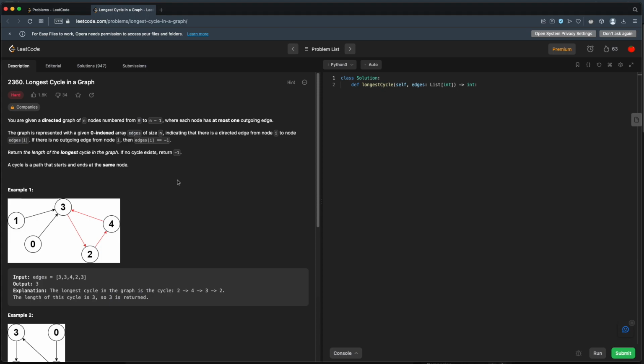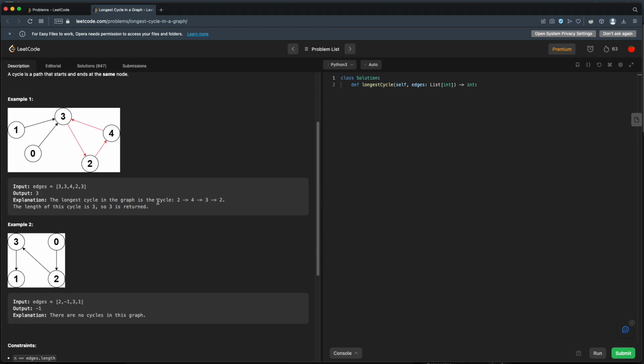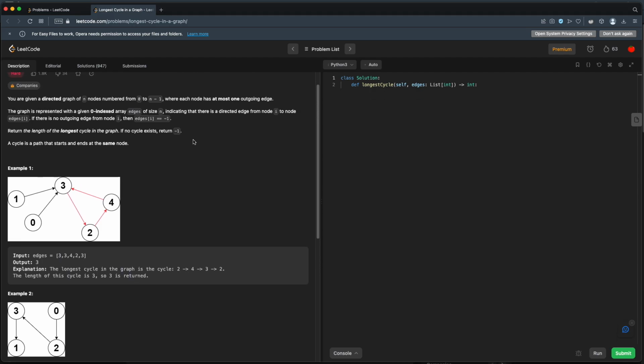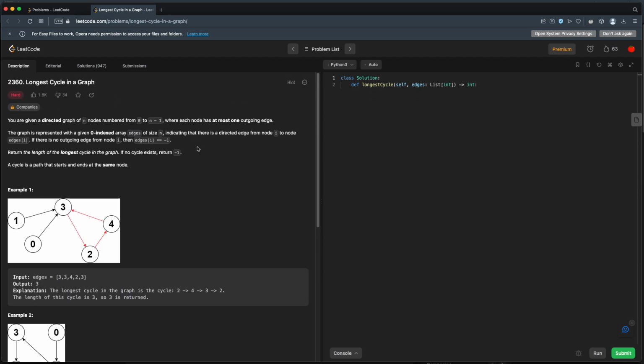Looks like it returns -1. Let's see. Yeah, so here, this path leads to a dead end. So for any given node, we either have a cycle or a dead end. All right, so I think I'll break this down into some sub-problems. The first problem will be, given a node, is there a cycle or not? If there is a cycle, then we'll figure out how long that cycle is.